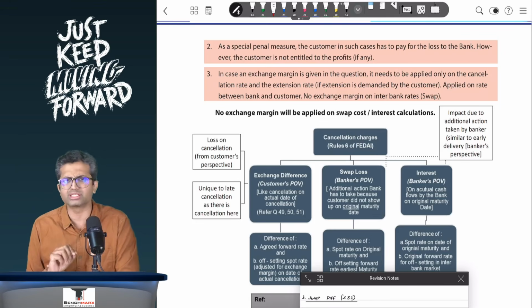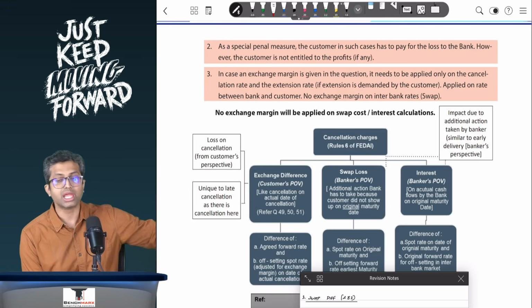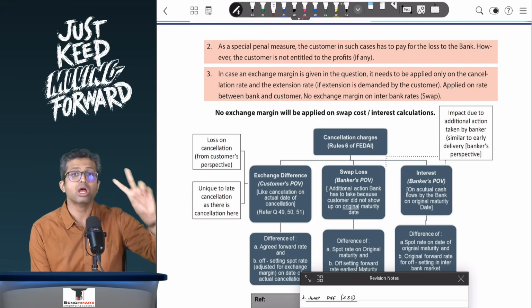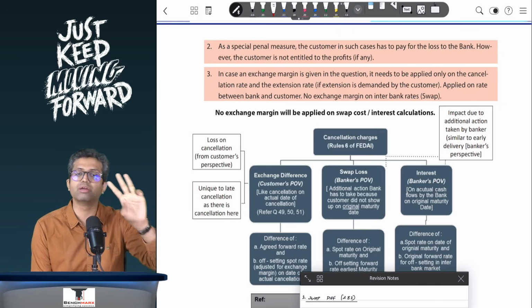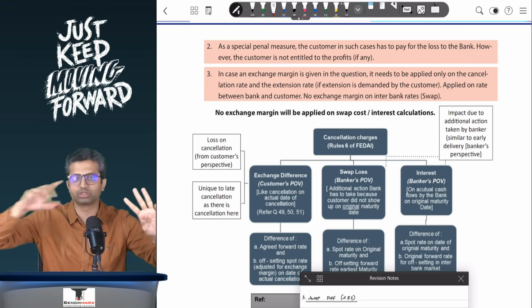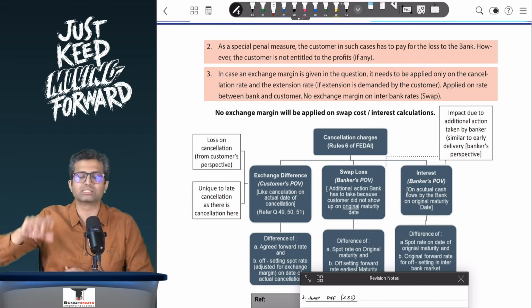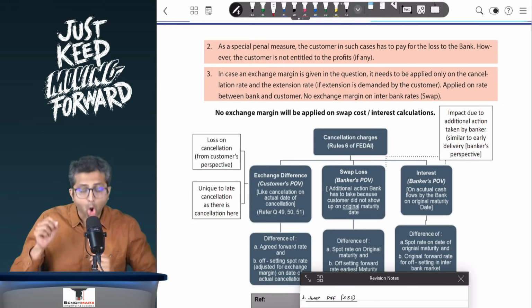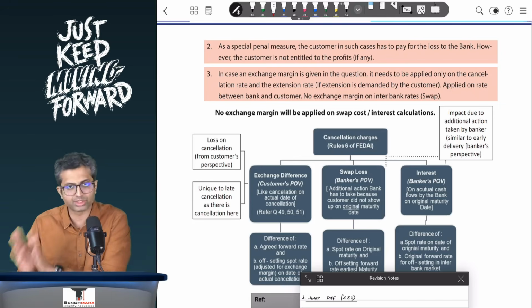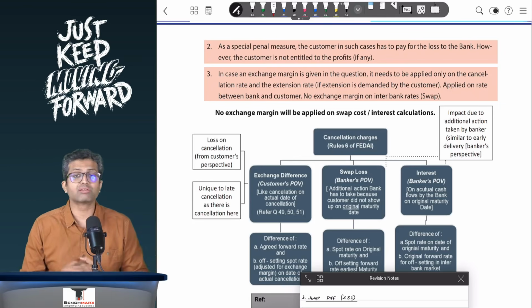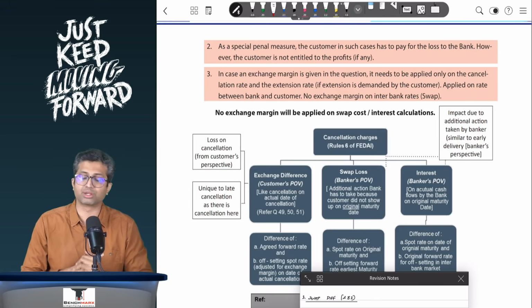How do I do the cancellation? Well, exactly the same way like I did in earlier cancellation problems. That is, from the customer's point of view, write down the original position and then figure out what is the cancellation position, the offsetting position. So if your original position was a forward buy, you will cancel by selling on the date when the customer turns up. So that will be your position. In case you have to find a cross rate, you take that. Otherwise, if there's an exchange margin, you will show a separate working.